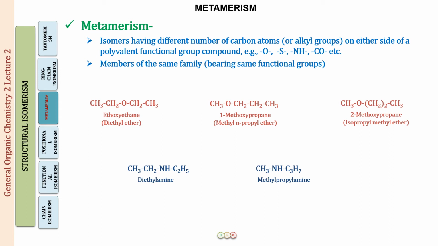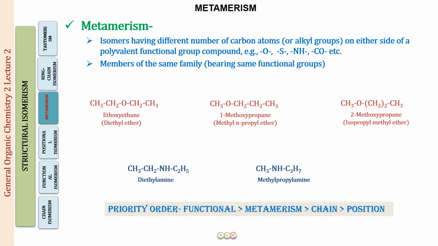Now, there is one more thing that you have to remember over here, and that is the priority order, if you are having any confusion. What you have seen in the previous lecture was that wherever you were having a confusion, whether it is going to be a chain isomer or a position isomer, remember that if there is a difference in the number of carbons in the chain, it will always be chain isomerism. Position isomerism comes after that. Alright, so now you have learned four types of isomerism: functional, metamerism, chain and position.